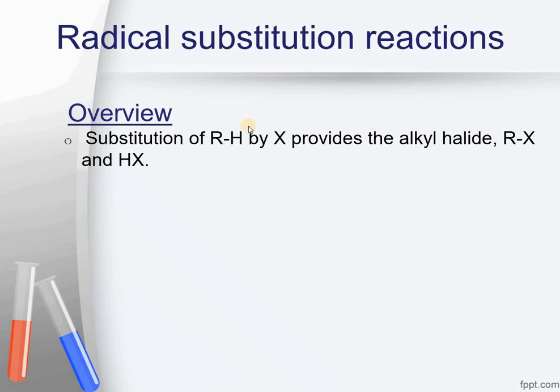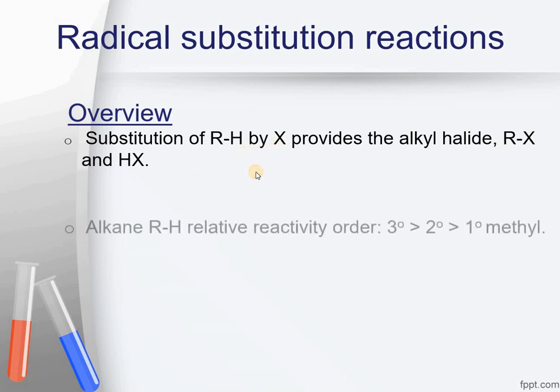Substitution means removal of one of the hydrogens from the alkane and substitution of a halogen in the place of hydrogen to make an alkyl halide. This would be called a substitution reaction. Hydrogen has been substituted by a halogen group.